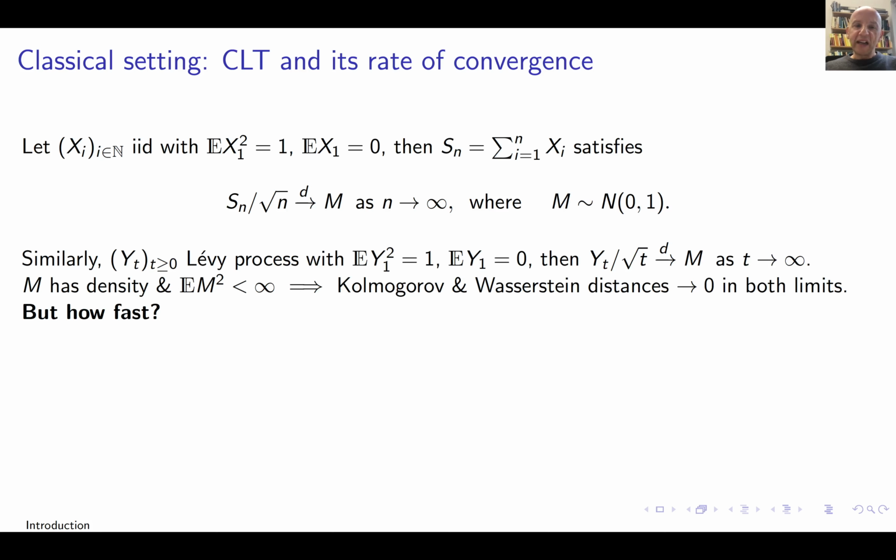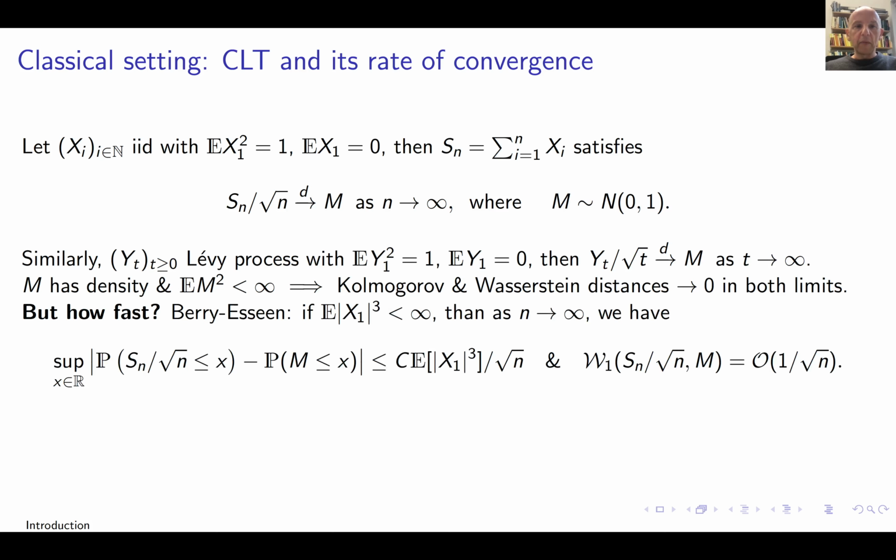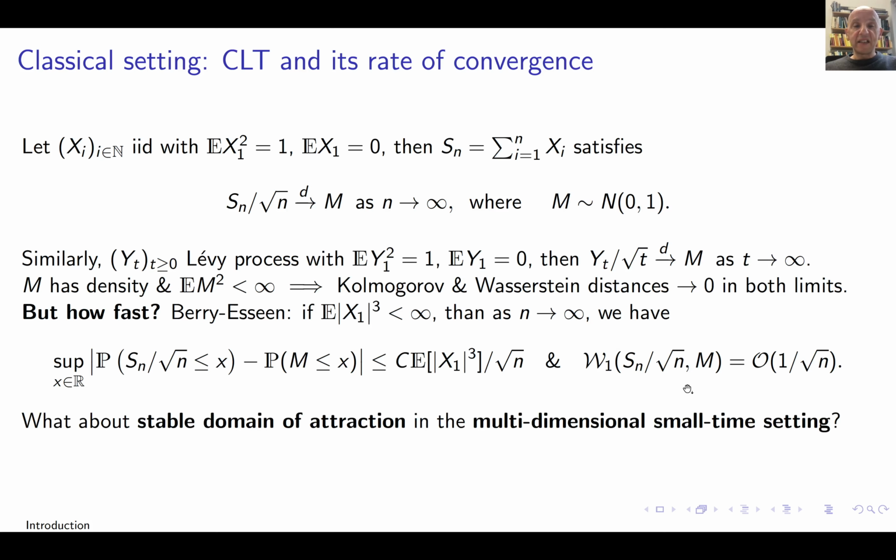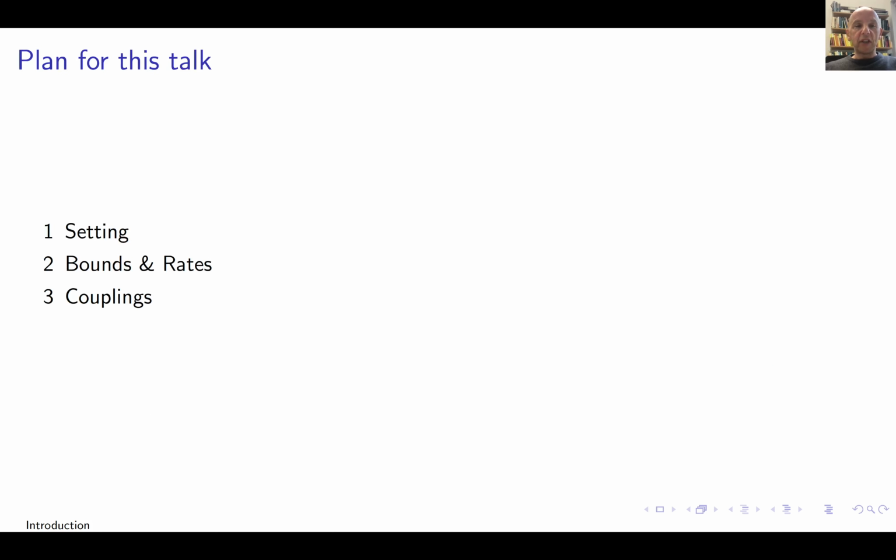And the question is how fast, and of course that's an important question in applied probability, and there are many important answers to it. In particular, for example, there is the Berry-Esseen theorem that says that if the increments of the walk have 2 plus epsilon moments, then the upper bound on the rate of the Kolmogorov distance is 1 over square root of n, and the same holds for the Wasserstein distance. Okay. Today, my interest is in the stable domain of attraction, so I'm converging to a stable law. I want to look at the multidimensional Levy setting, and I'm interested in the small time regime.